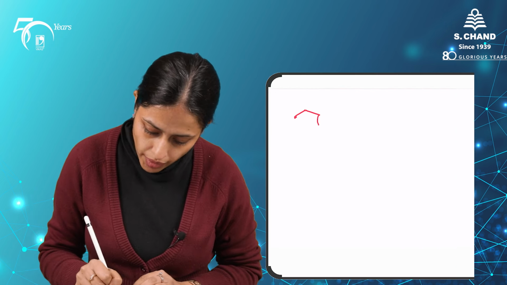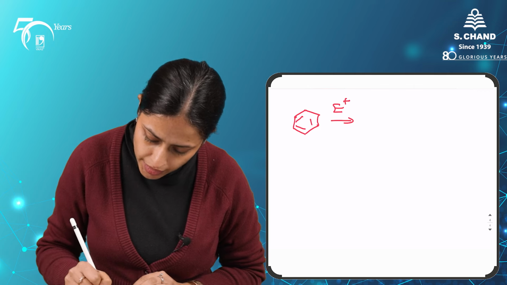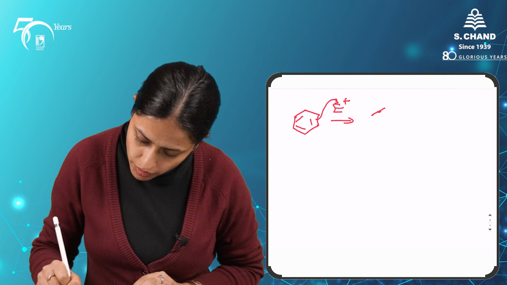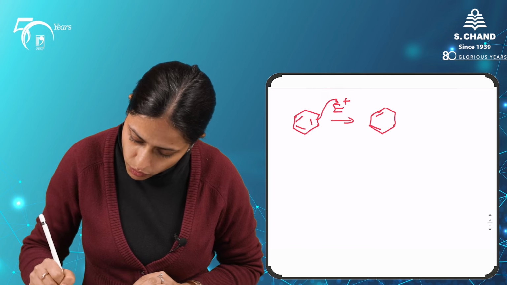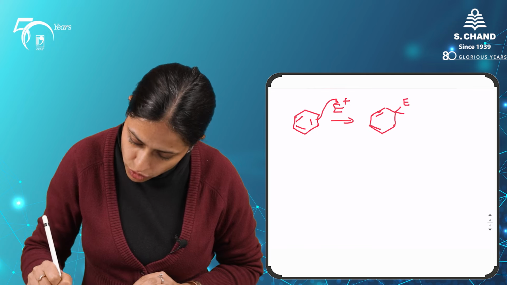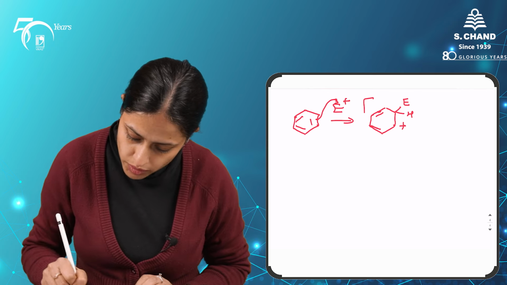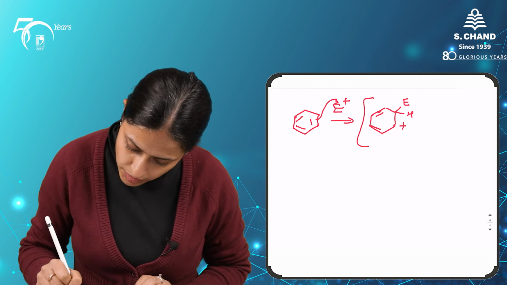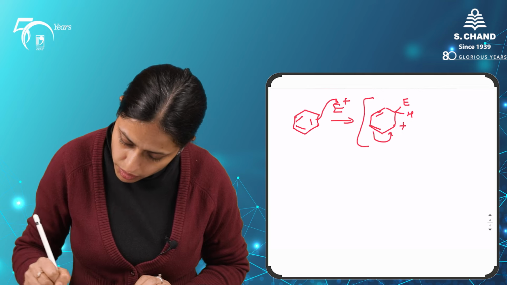So before we go to the individual reaction, let's look at the general mechanism of electrophilic aromatic substitution reaction. Suppose we have benzene and it attacks an electrophile, so it will lose the aromaticity at once it will react with the electrophile. So here comes a positive charge, and this positive charge can be stabilized by the other pi electrons in the ring.